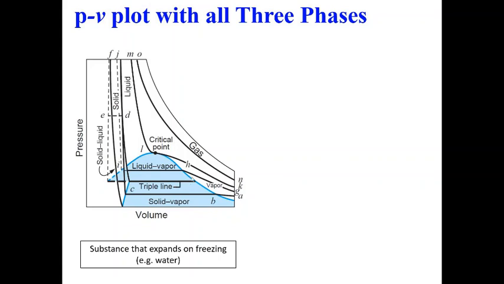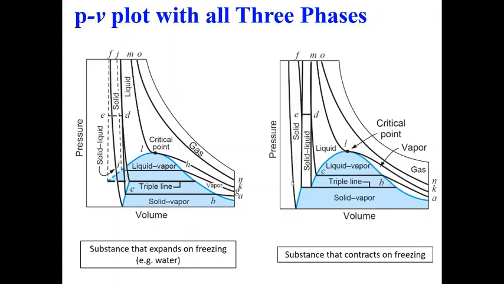And this plot is typically for substances that expand on freezing, for example water. For substances which contract on freezing, this is the plot we have. So you can look at the difference here. This part is hidden behind this, whereas this is drawn in solid lines. This will be more clear when we look at the PVT surface. So you can just note the various regions shown in these plots. We'll talk more about them when we talk about the PVT surface.